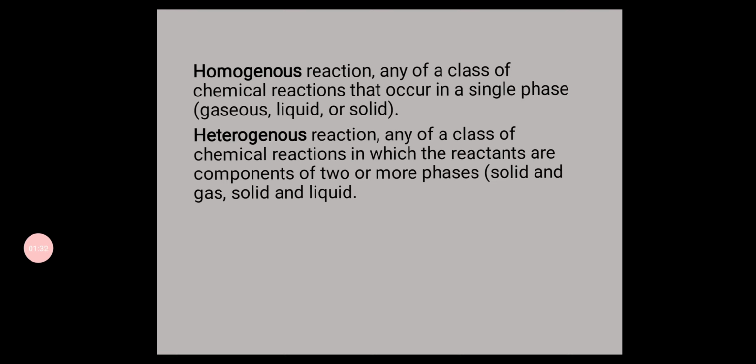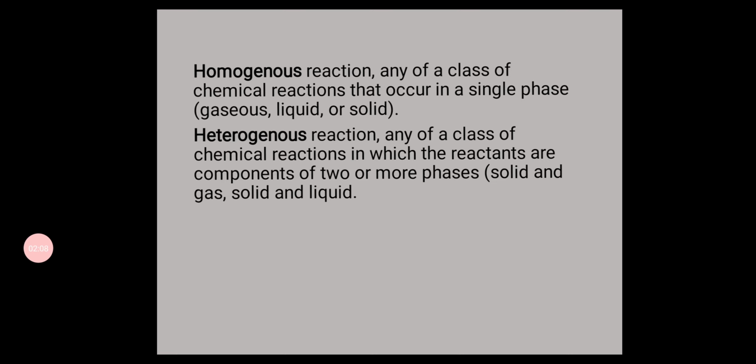As we know, there are three basic states of matter: solid, liquid and gas. When gas reacts with gas, such a reaction is known as a homogeneous reaction. Or when solid reacts with solid or liquid reacts with liquid, such types of reaction are called homogeneous reactions. On the other hand, there is a heterogeneous reaction, any class of chemical reaction in which the reactants are components of two or more phases: solid, gas, solid and liquid.